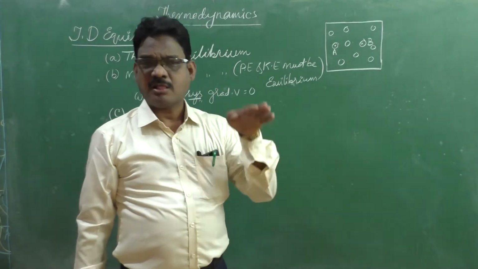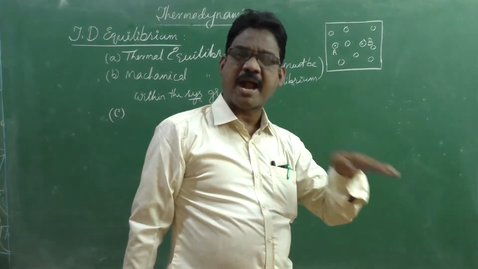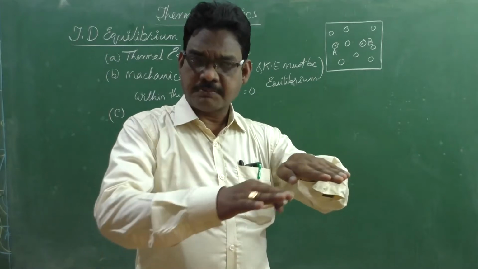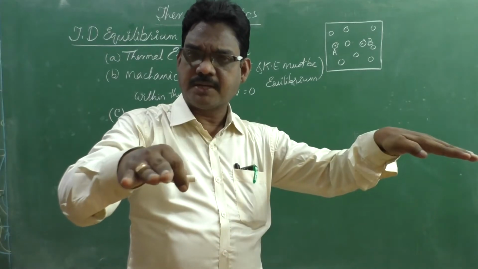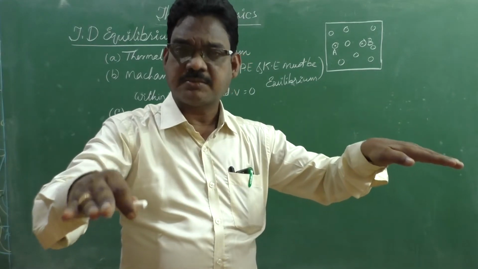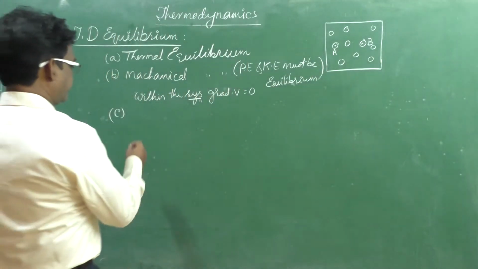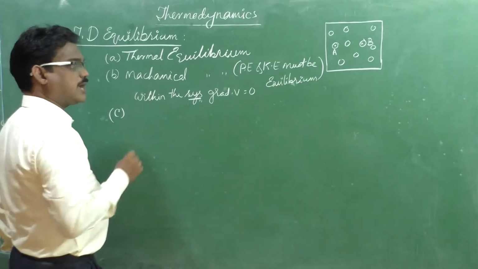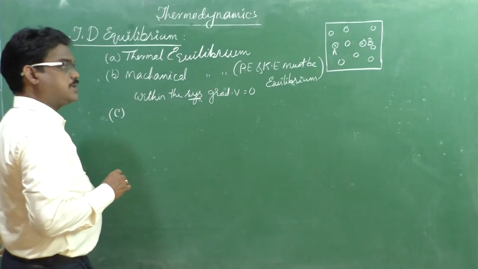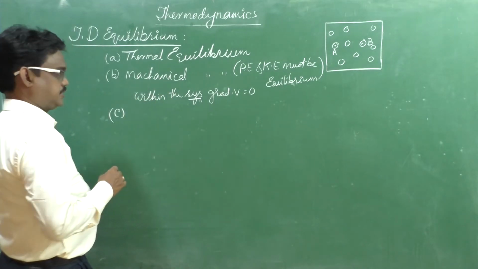That means if all the chemical reactions inside the system are completed and it is in equilibrium, we can say the system is in an equilibrium condition. That equilibrium condition is nothing but the chemical equilibrium condition.